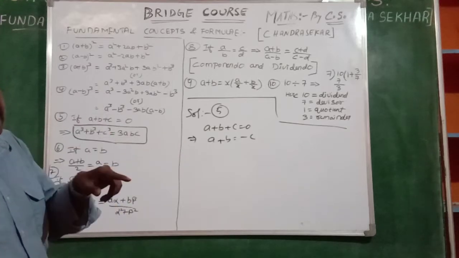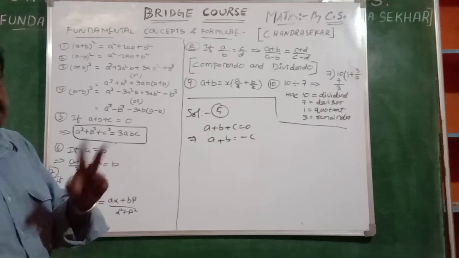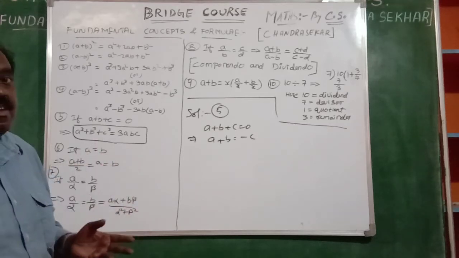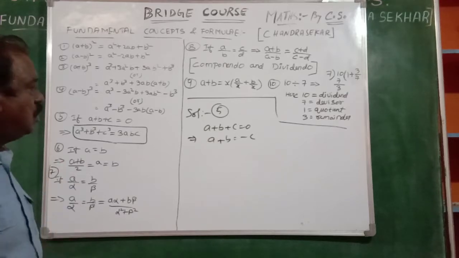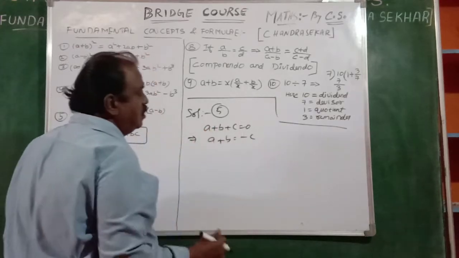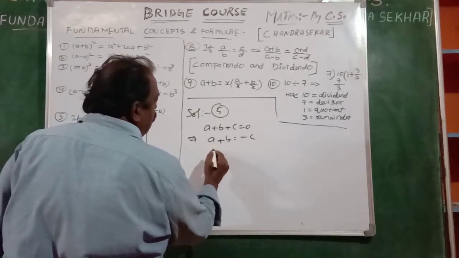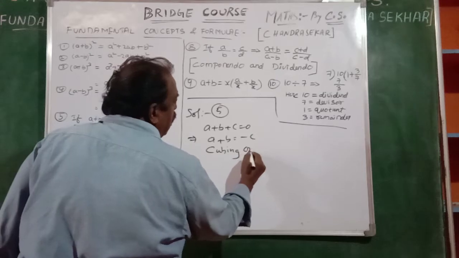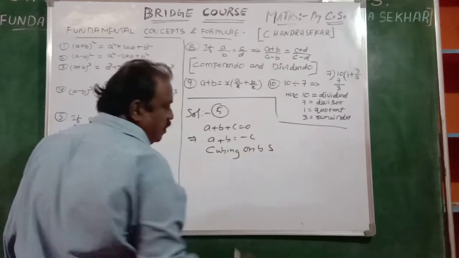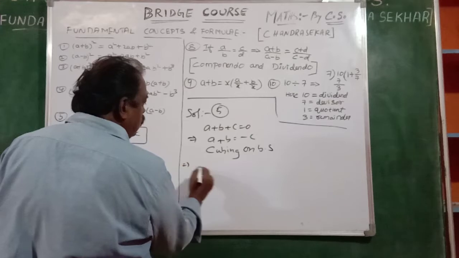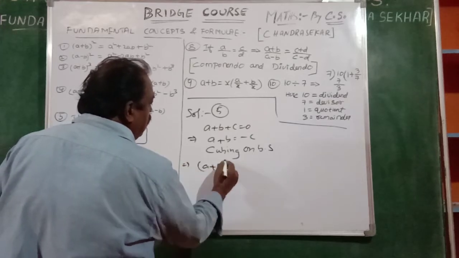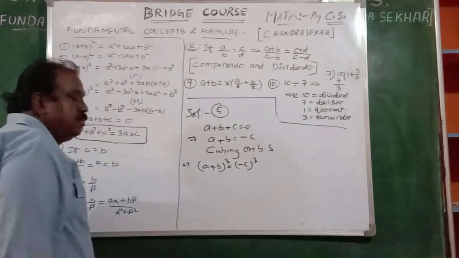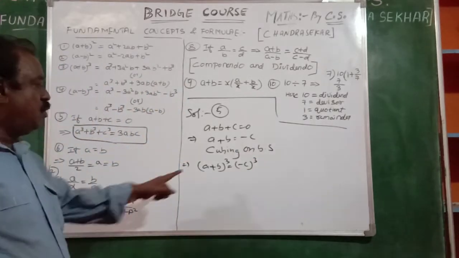Minus c goes to that side, plus. Plus, minus, minus, plus. You know it well. So plus c means it is going that side with the minus c. Now, cubing on both sides. We are cubing on both sides. That means a plus b whole cube is equal to minus c whole cube. Is it okay?